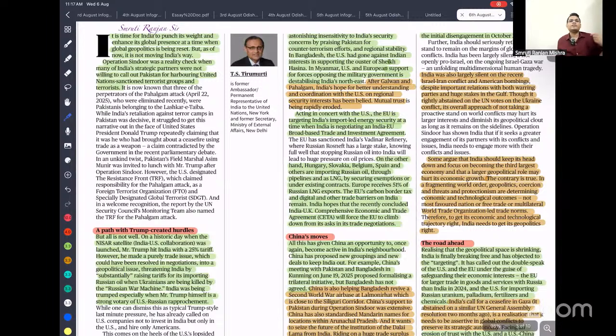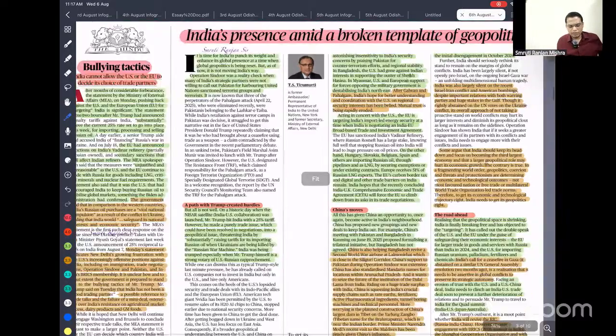And we have to navigate very carefully in this complex situation. We cannot rely on these powers, the USA or the European Union. We have to rely on a multipolar world order. We have to establish institutions, like we need to strengthen the SCO and BRICS. We need to follow strategic autonomy, which is the best strategy at this moment of time. So this article is only talking about this aspect.